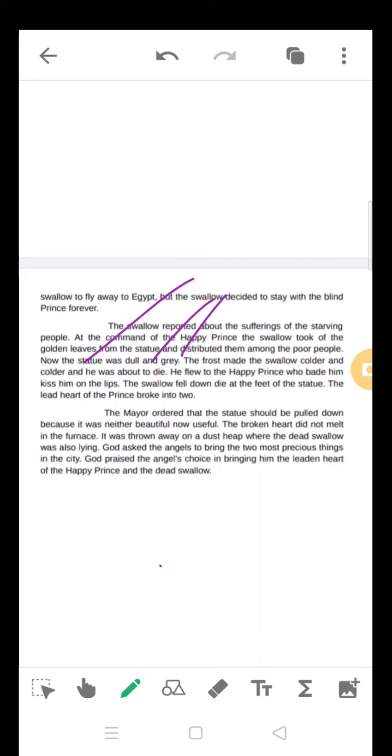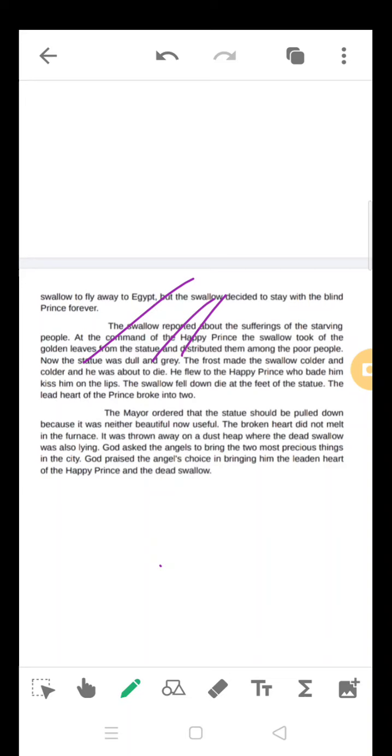From the eyes of the prince, the swallow had understood the suffering of the people. He also became very sympathetic to them and did not want to leave the prince alone. That's why he decided to stay there itself, even though he was suffering and knew that in this cold winter he was going to die.